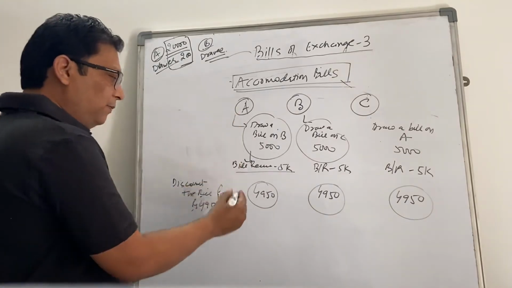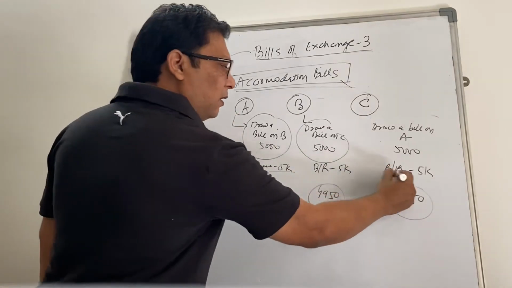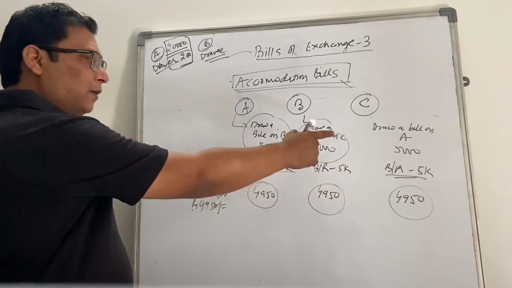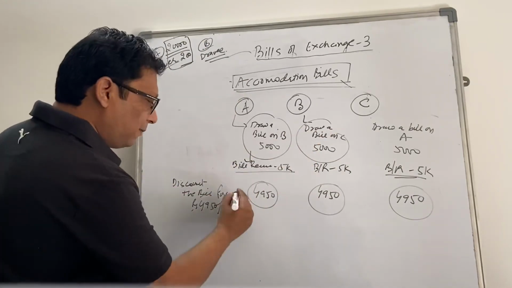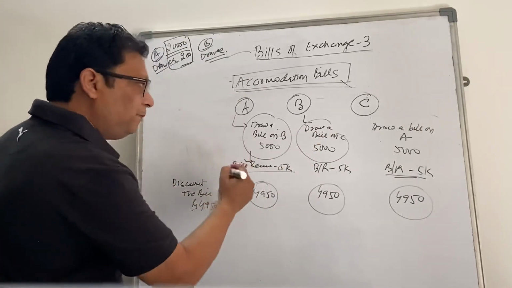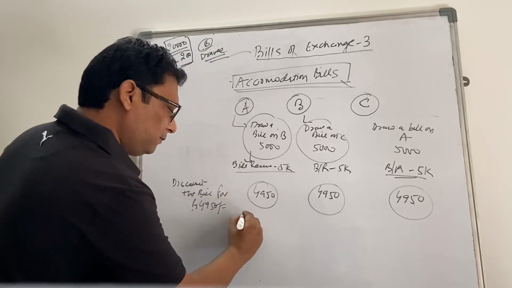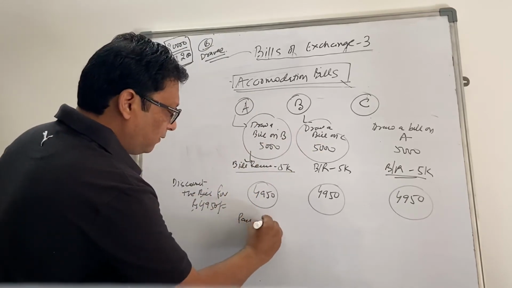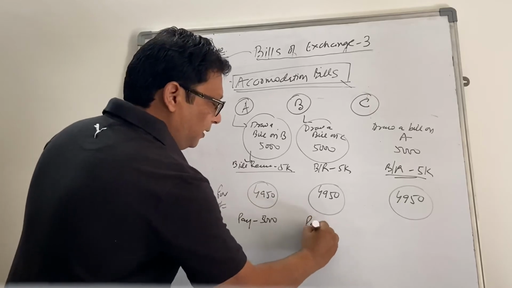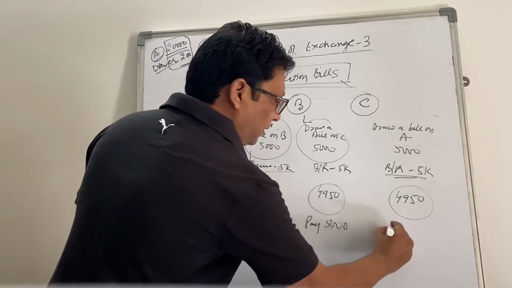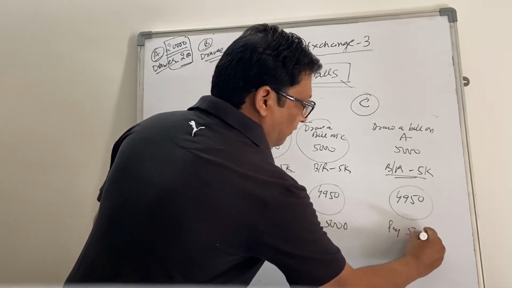On due date, A will pay his acceptance, which is a bill of C. A will pay his accepted bill, so pay 5,000. B will pay his 5,000 and C will pay his 5,000.